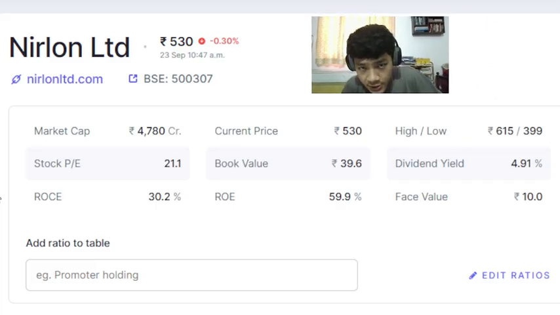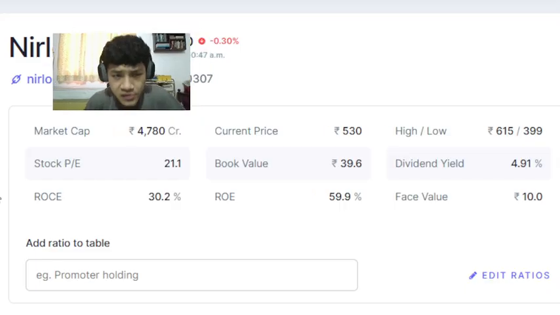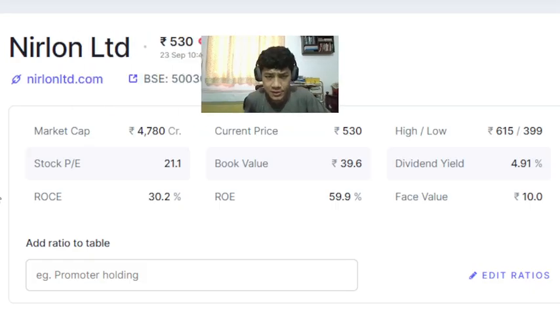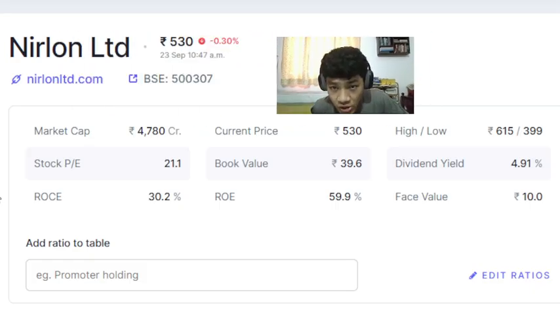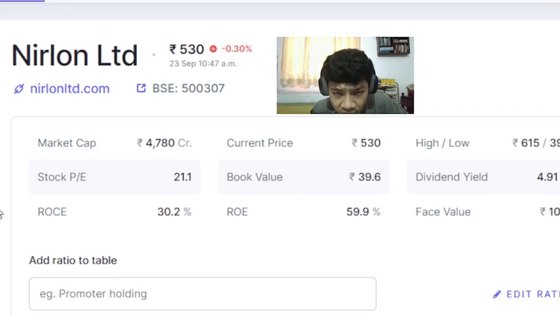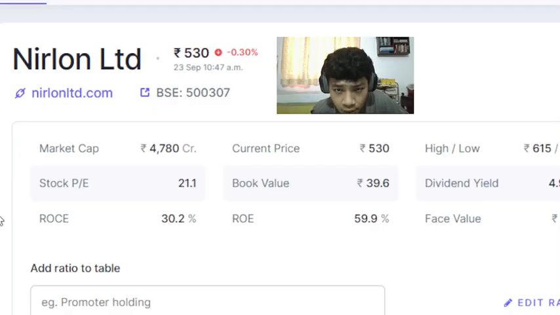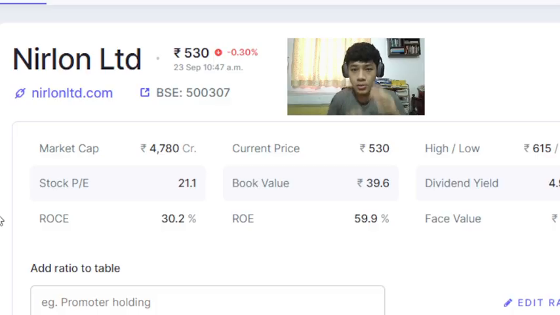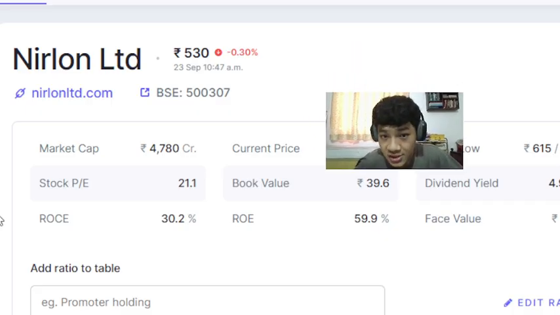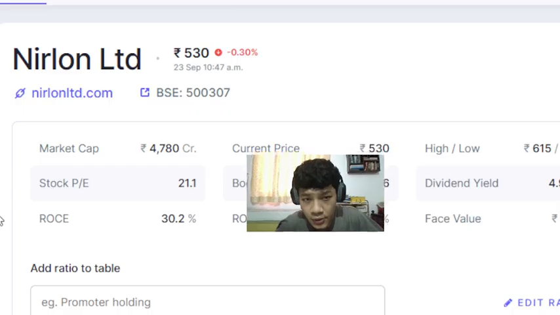First, we have the market cap. The market cap of the company is 4,780 crores. So it's a bit of a small cap company, not the biggest, medium to small cap. Current price of one share is 530 rupees. Okay. Book value. Book value is assets minus liabilities of a company. So book value per share is only 39.6 rupees.